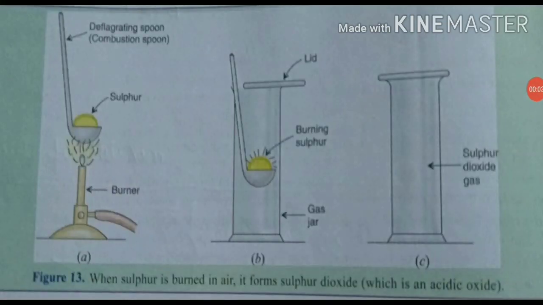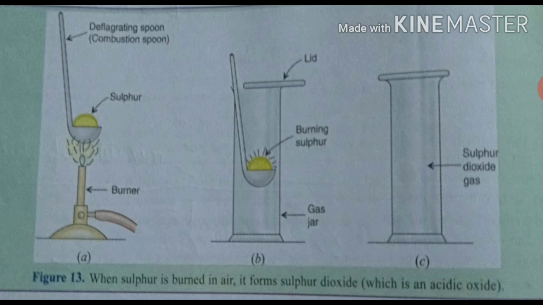Students, let's consider one more example. When sulfur burns in air, it combines with the oxygen of air to form sulfur dioxide, which is an acidic oxide. When sulfur dioxide dissolves in water, it forms sulfurous acid solution. This sulfurous acid turns blue litmus to red, showing that it is an acid and that sulfur dioxide is acidic in nature. Do you know what is the formula of sulfurous acid? H2SO3.